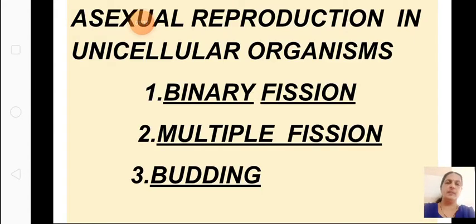And asexual reproduction we have seen in unicellular organisms. There are three we have learned. One is binary fission. What is binary fission? Multiple fission and budding we learned in unicellular organisms. What is binary fission? We learned examples of Amoeba, Paramecium as well as Euglena in binary fission.